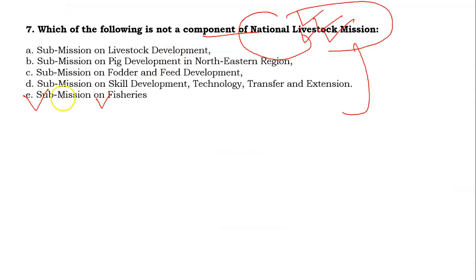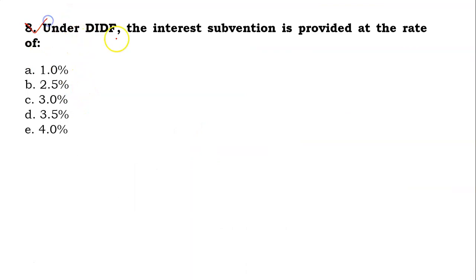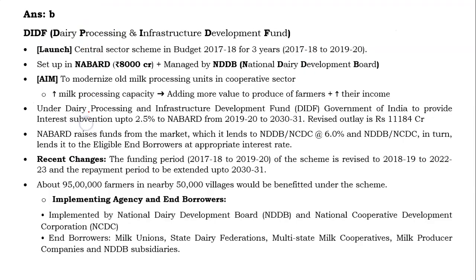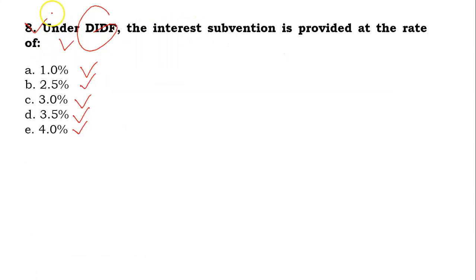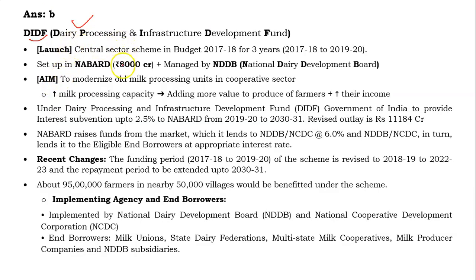So answer is E. Now the 8th: under DIDF, the interest subvention is provided at the rate of what? Your options are 1%, 2.5%, 3%, 3.5% or 4%. So friends, this DIDF is also known as the Dairy Processing and Infrastructure Development Fund. First of all, the answer for this question is B, that is 2.5%. There is some explanation.